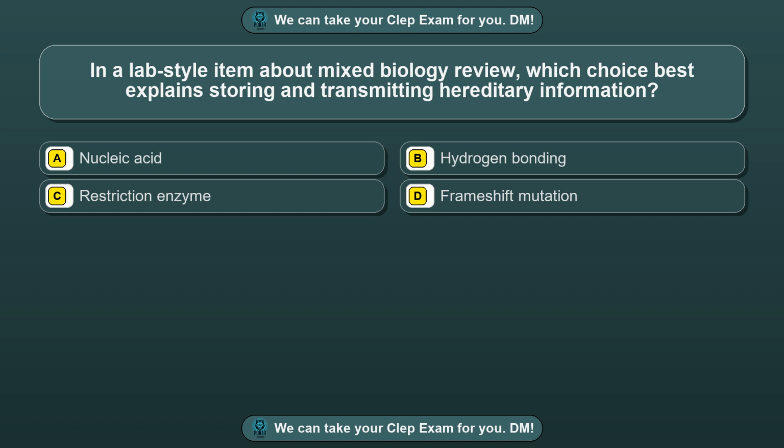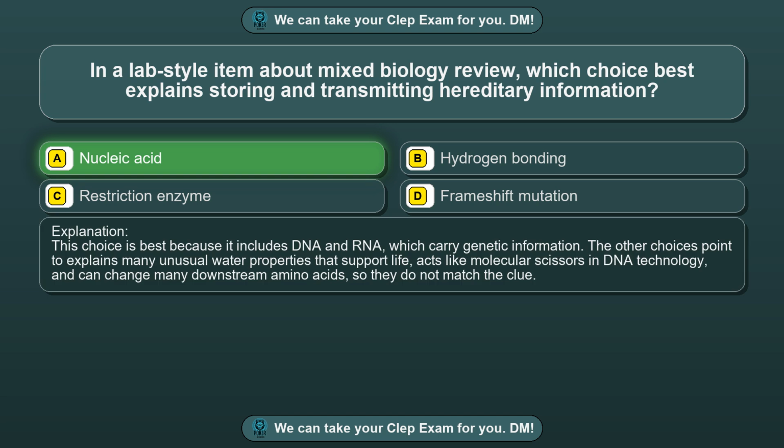Question 48. In a lab-style item about mixed biology review, which choice best explains storing and transmitting hereditary information? Option A, nucleic acid. Option B, hydrogen bonding. Option C, restriction enzyme. Option D, frame shift mutation. The correct answer is option A, nucleic acid. This choice is best because it includes DNA and RNA, which carry genetic information. The other choices point to explains many unusual water properties that support life, acts like molecular scissors in DNA technology, and can change many downstream amino acids, so they do not match the clue.